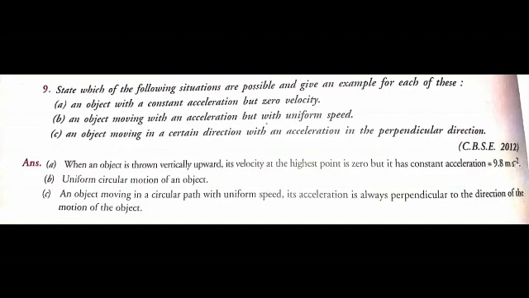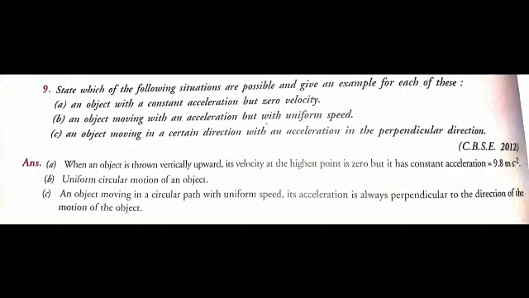Moving to subtopic C, an object moving in a certain direction with an acceleration in the perpendicular direction. This is possible.